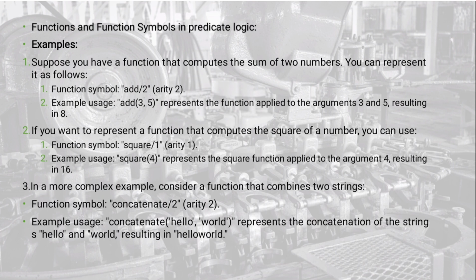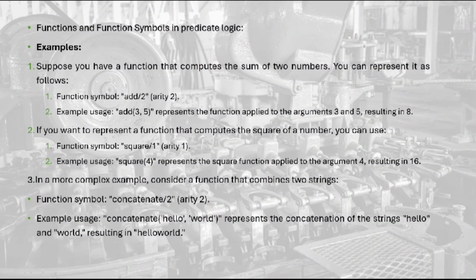Here we can see some examples of functions, like squaring a number, which involves a square function. In the parentheses we need to pass the number which we need to square. One more example is to concatenate two strings. Concatenate is a function which takes two arguments, hello and world. The result of the concatenation function is hello world.